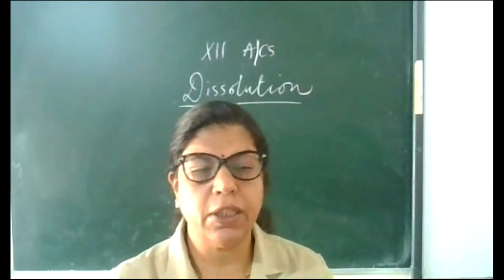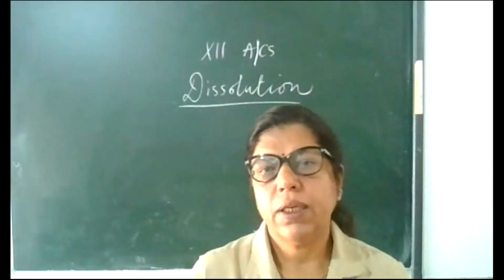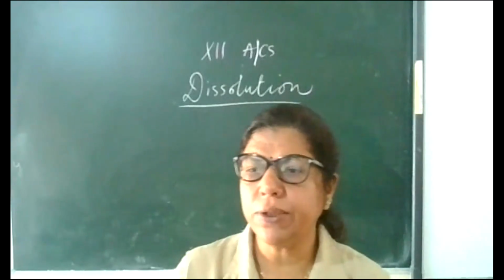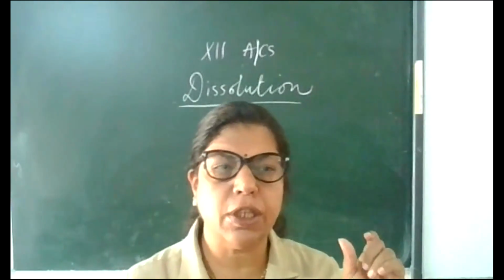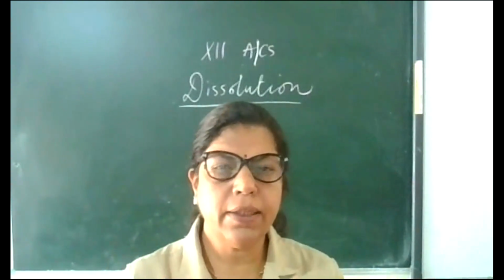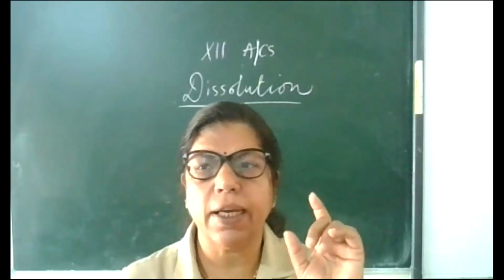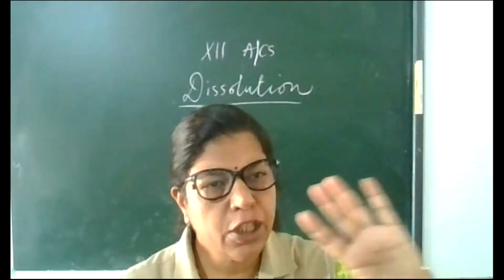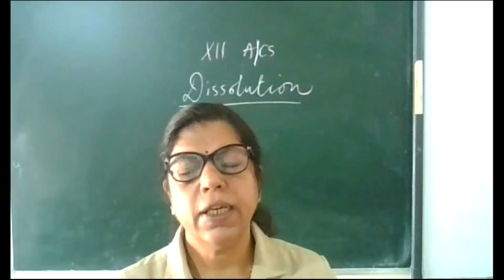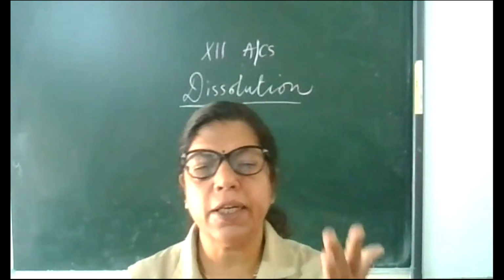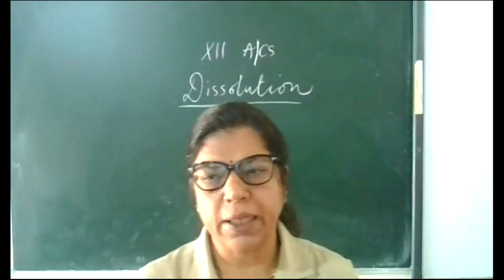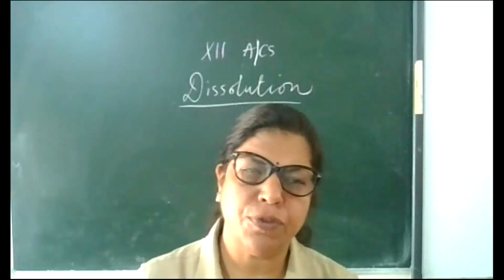We are on chapter 5, dissolution. Dissolution of partnership firm. Already I explained to you the difference between dissolution of partnership and dissolution of partnership firm. And yesterday we completed the entries regarding transfer of assets and transfer of liabilities. We already did that: if the asset is sold off in the market, if the asset is taken over by the partner, and the liabilities are paid off by the partner or paid off through bank.